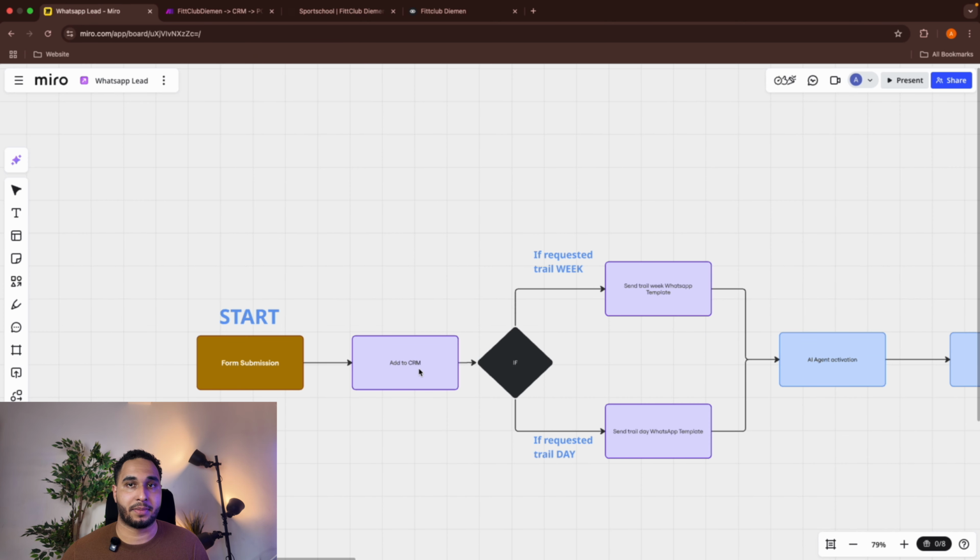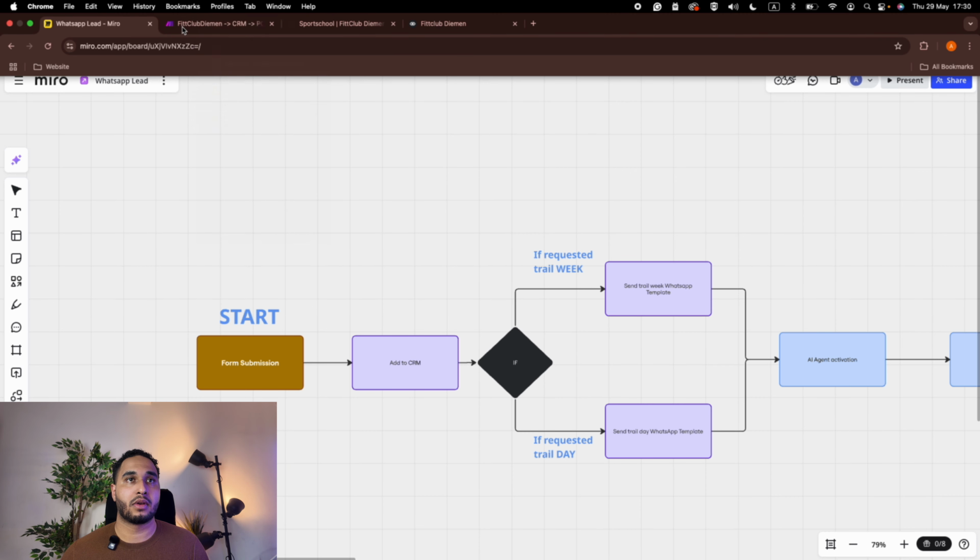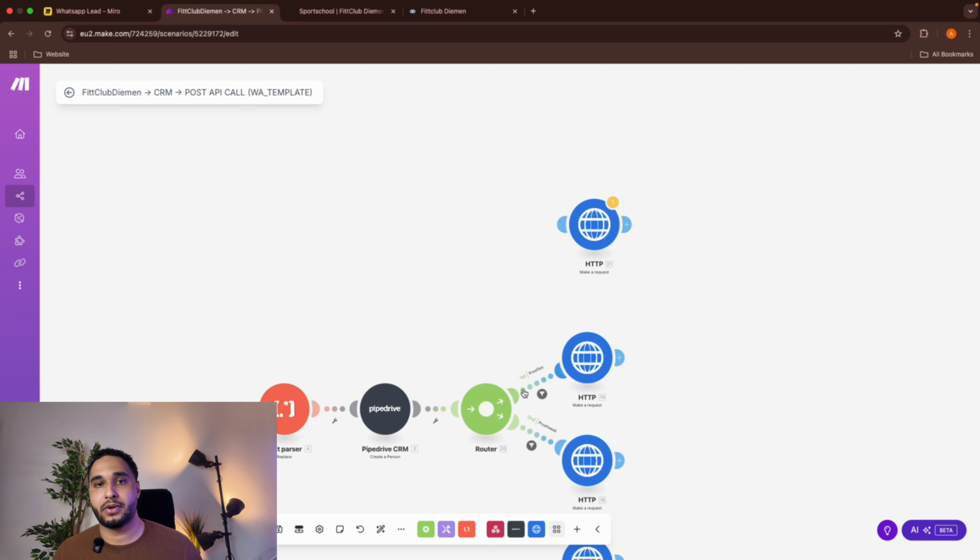which is this step. After that, we'll have a conditional, which is this block, and if it's a trial lesson, we'll have a separate WhatsApp template for them, and if it's a trial week, we'll have a WhatsApp trial week template for them. Let's open it.